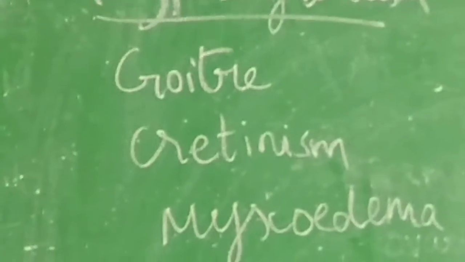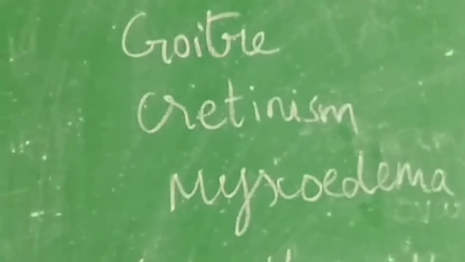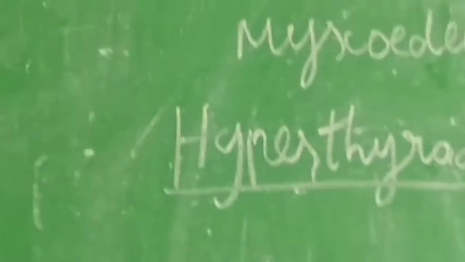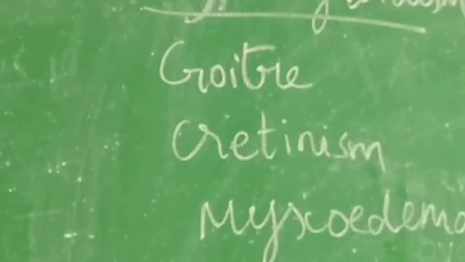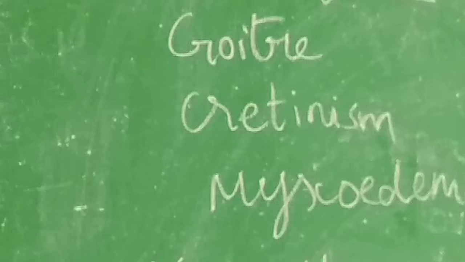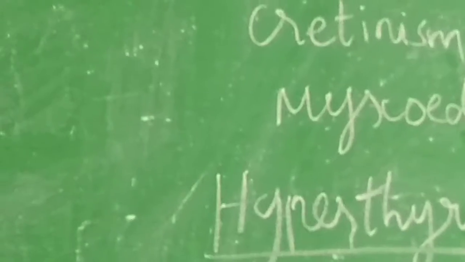Hypo means less secretion of thyroid hormone, causing three different disorders: goiter, cretinism and myxoedema. Goiter is caused by inadequate supply of iodine in our diet, and is commonly prevalent in the Himalayan region. In affected people, the thyroid gland enlarges and produces a marked swelling in the neck region, called goiter.